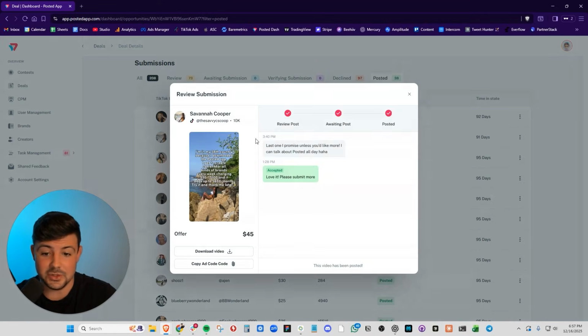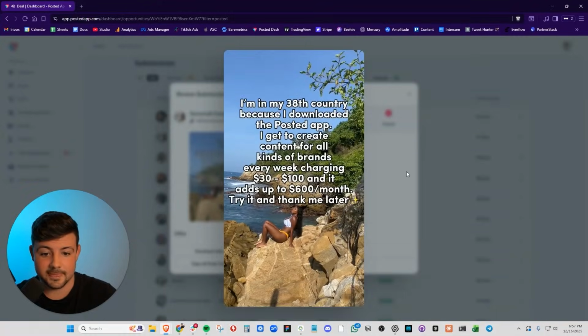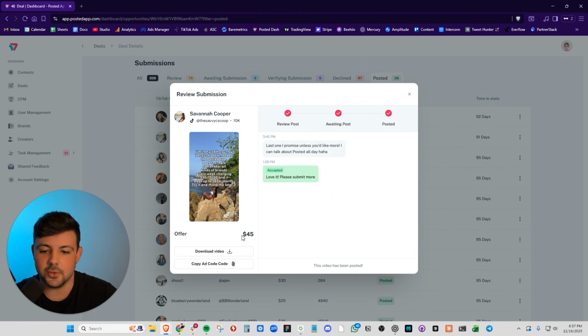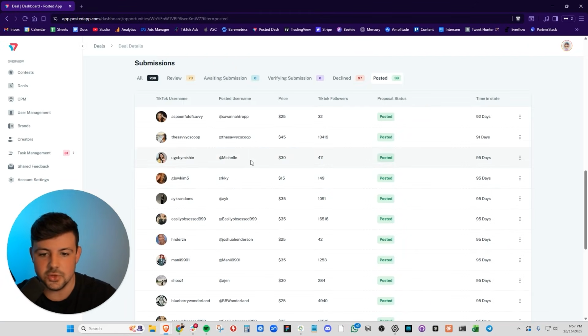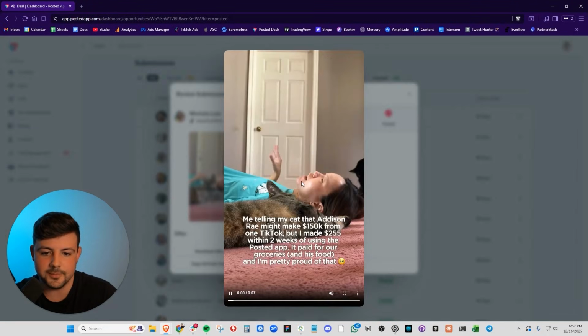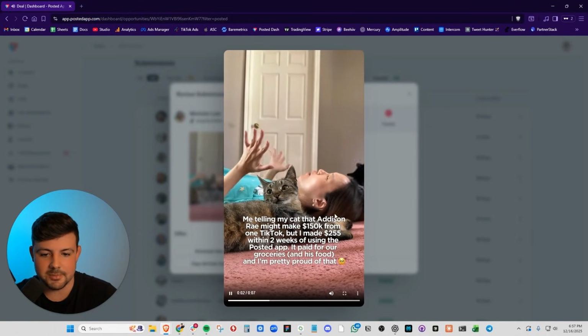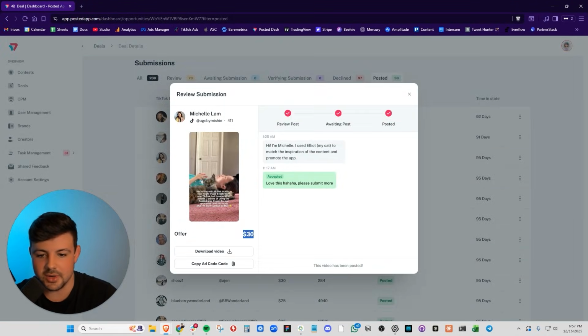And what happens is you can view the content and you can decide whether or not you want to pay for it. The creator is going to bid. They're going to tell you how much they want for that piece of content, and you decide whether or not you want to pay for it. So for example, this creator made this piece of content for us. She wanted $30 for it. We approved. She posted on her account, and we own the video and the Spark Ads code.